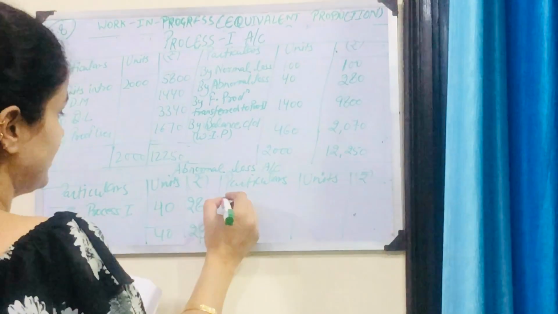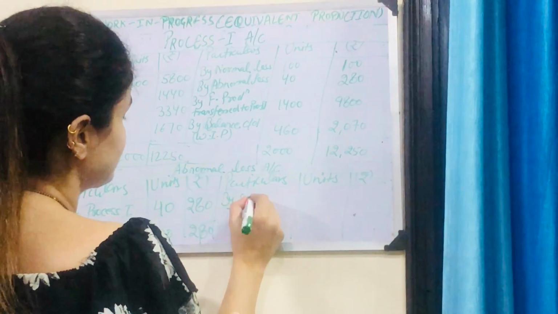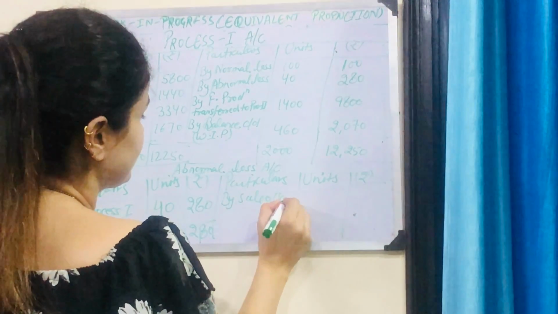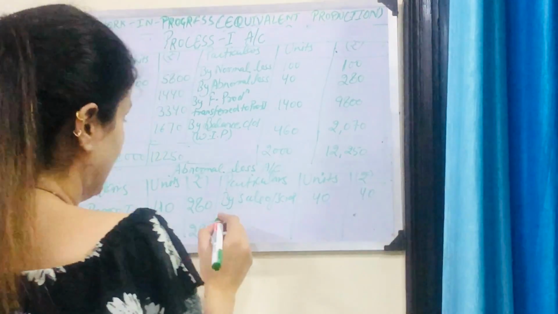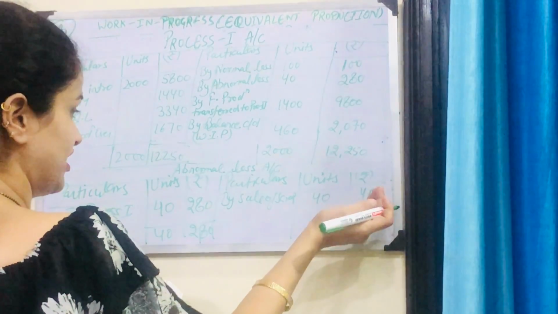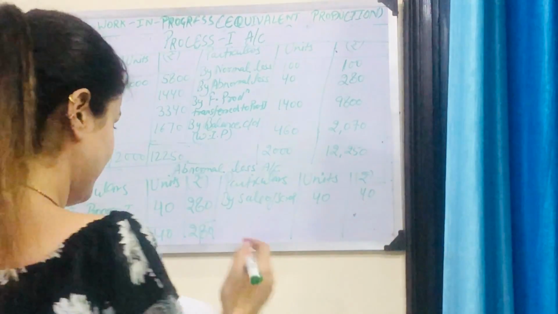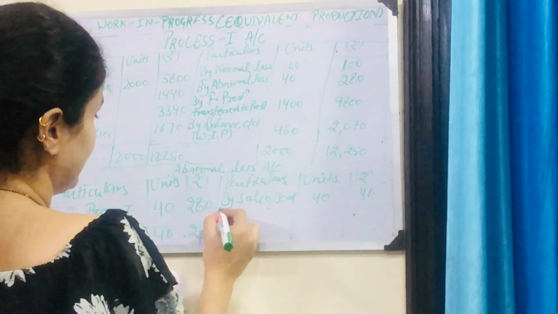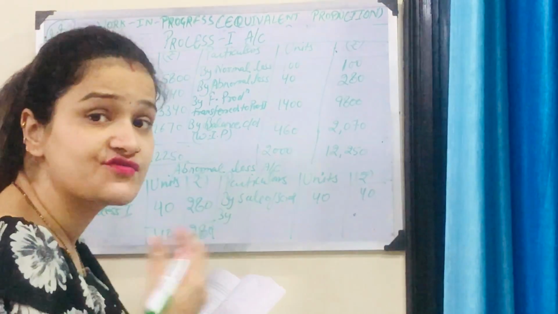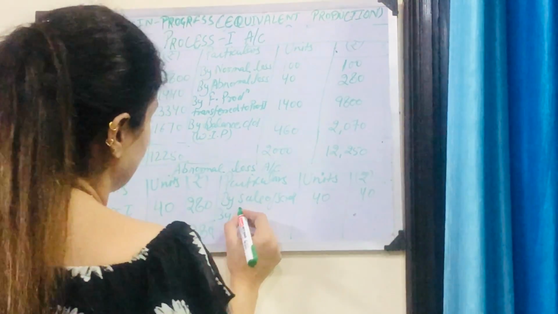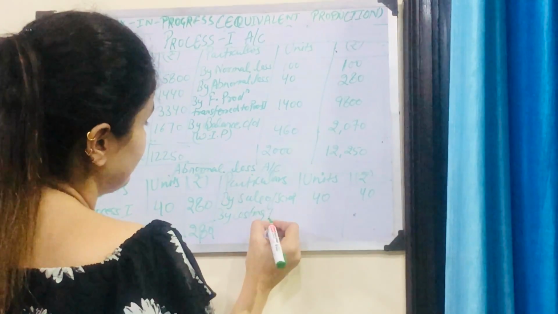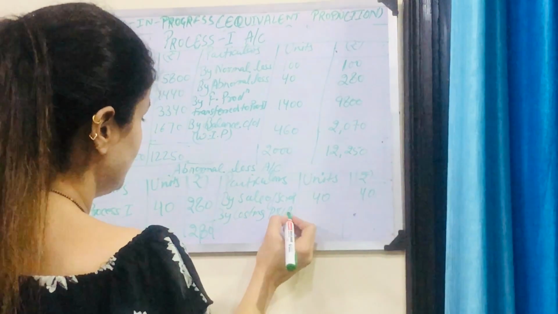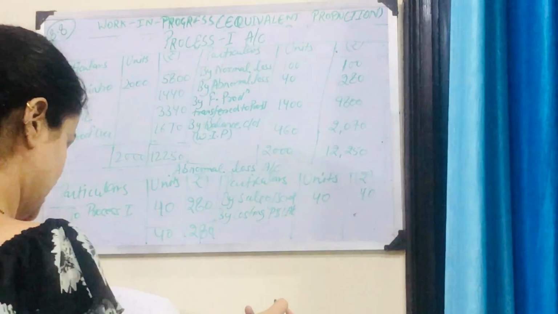On the credit side we have by sale of scrap. Sale of scrap we had 40 units and the amount is 40 because realizable value was 1. And the rest amount would be transferred to costing P&L account.